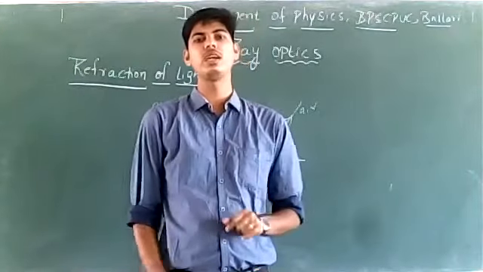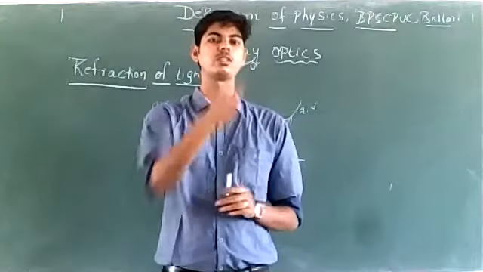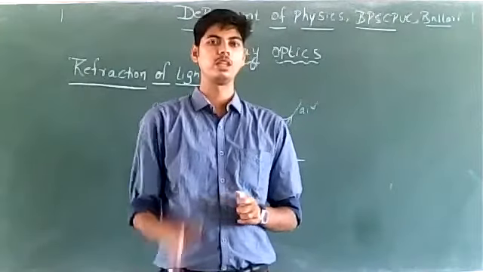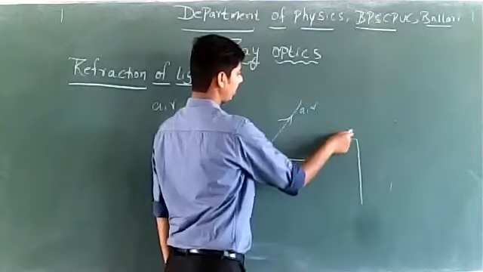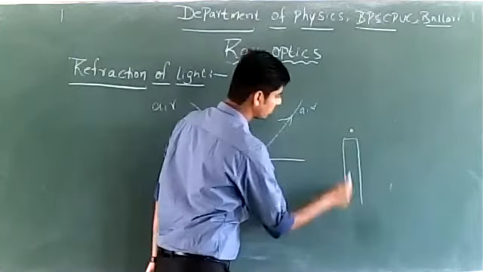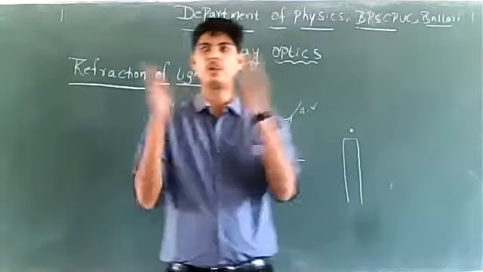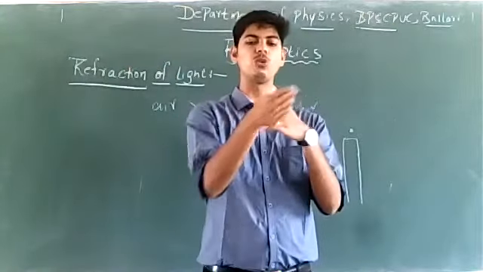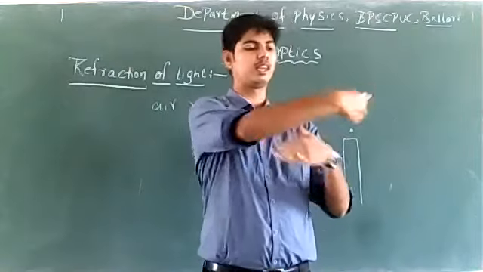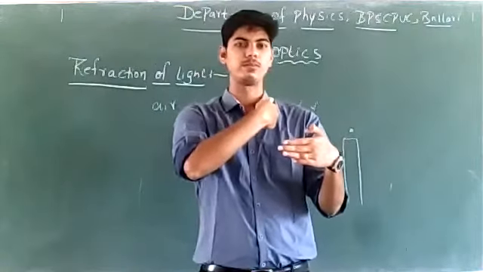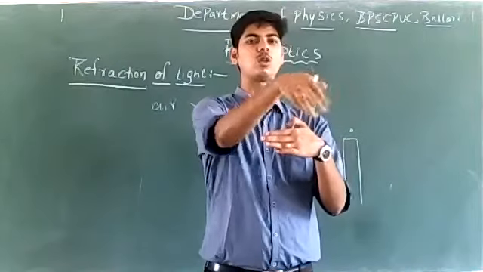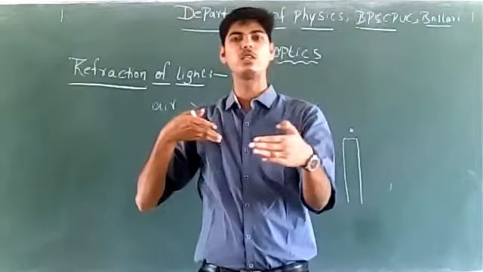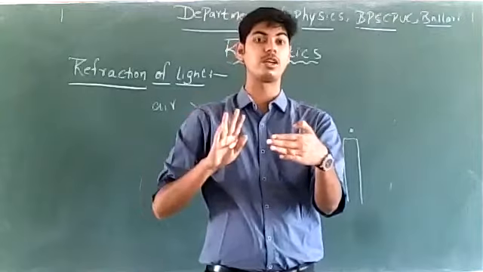Reflection of light is like when you go to buy a theater ticket. You go in a queue, take the ticket here and come back into the same medium. You go to the open air, take the ticket and come back into the same region. This is reflection. In whichever medium you went, you finish some work there and you come back into the same medium. This is reflection of light.